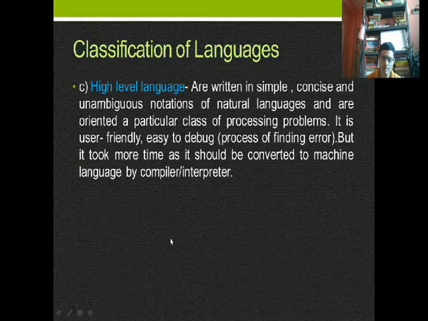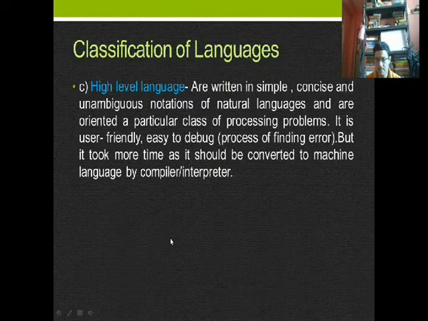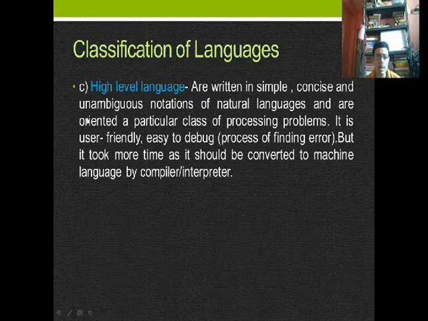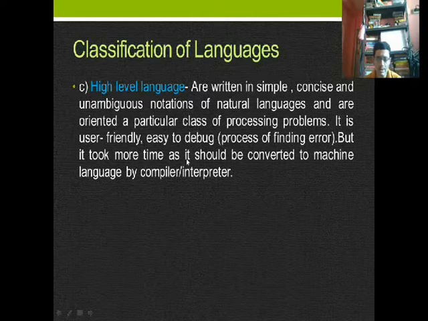Presently, we are using high-level language. Java is also a high-level language. C++ is also a high-level language. And what is a high-level language? High-level languages are written in simple, concise, and unambiguous notations of natural language and are oriented to a particular class of processing problems. It is user-friendly, easy to debug. What is the meaning of debug? But it takes more time as it should be converted to machine language by a compiler or interpreter.